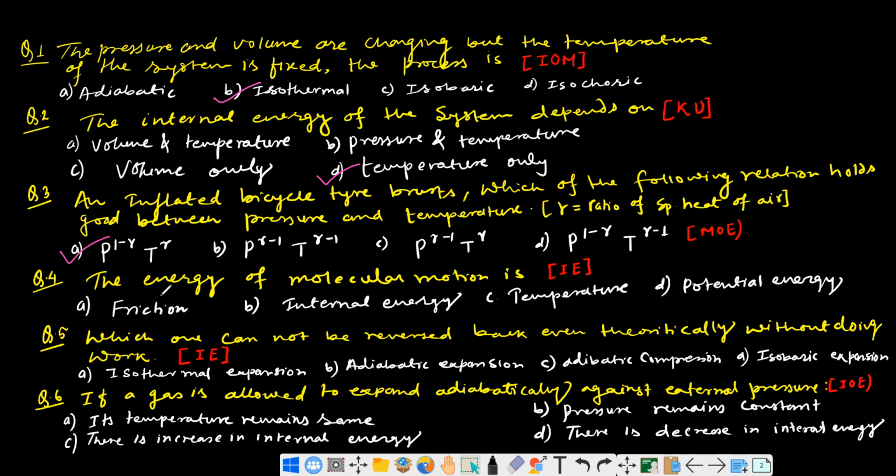Okay, so question number 4 says the energy of molecular motion is, the energy due to molecular motion. Okay, so basically in case of gas, molecular motion and the interaction between the molecules gives us the internal energy.